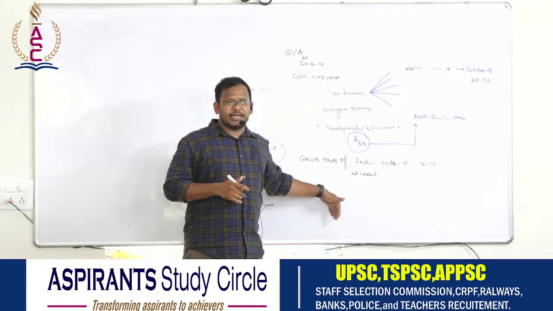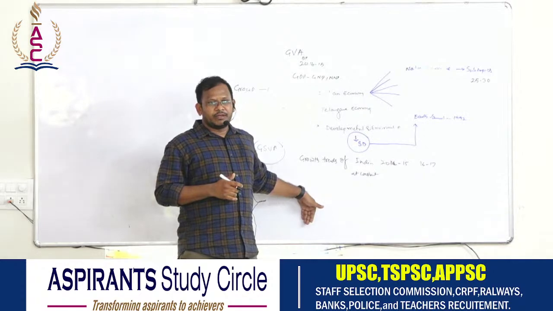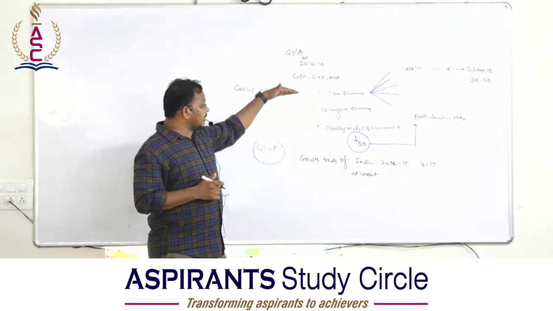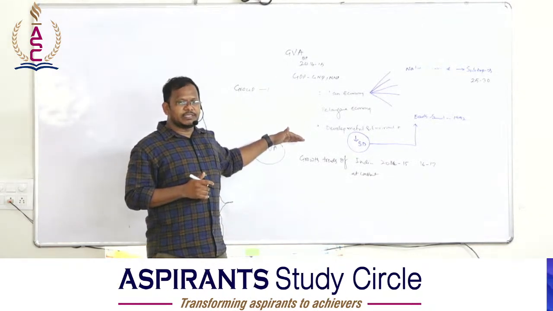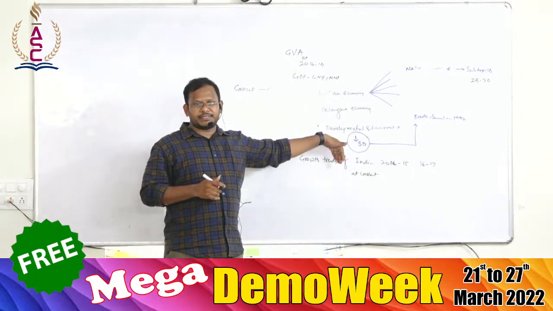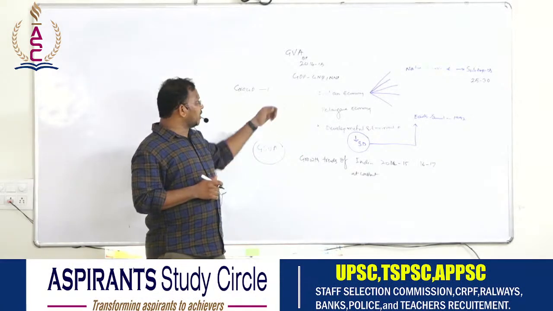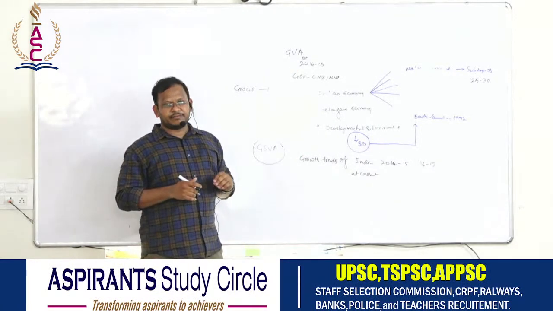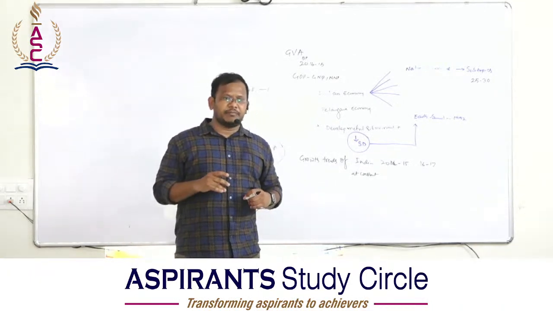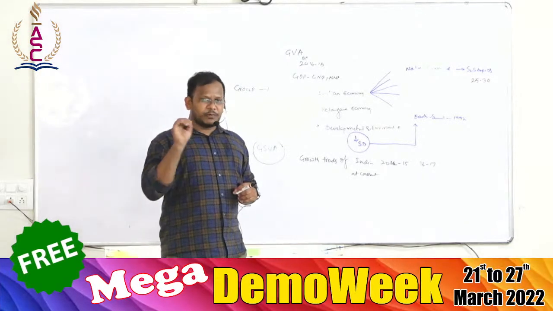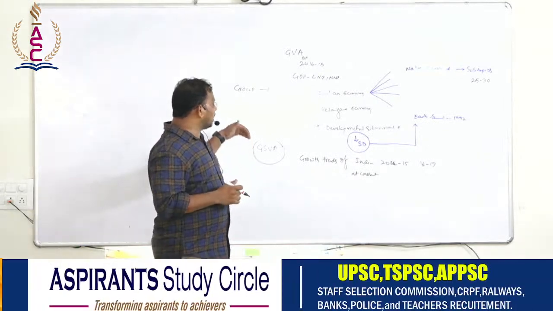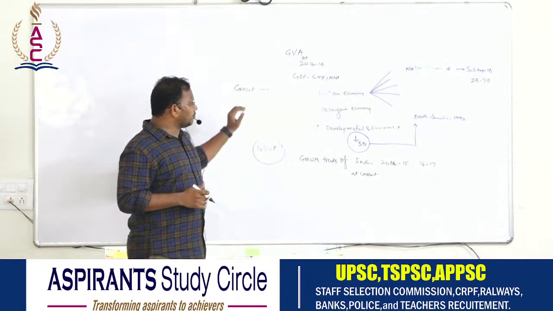GDP, GNP, NNP, GVA. You will be given 4 options. Write a few words about GDP, GNP, NNP and GVA. What is GDP at constant price? What is GNP at current price? Again you will be asked what is GVA at basic price. Again you will be asked what is per capita income, personal disposable income, private income, what is production tax, what is production subsidy.